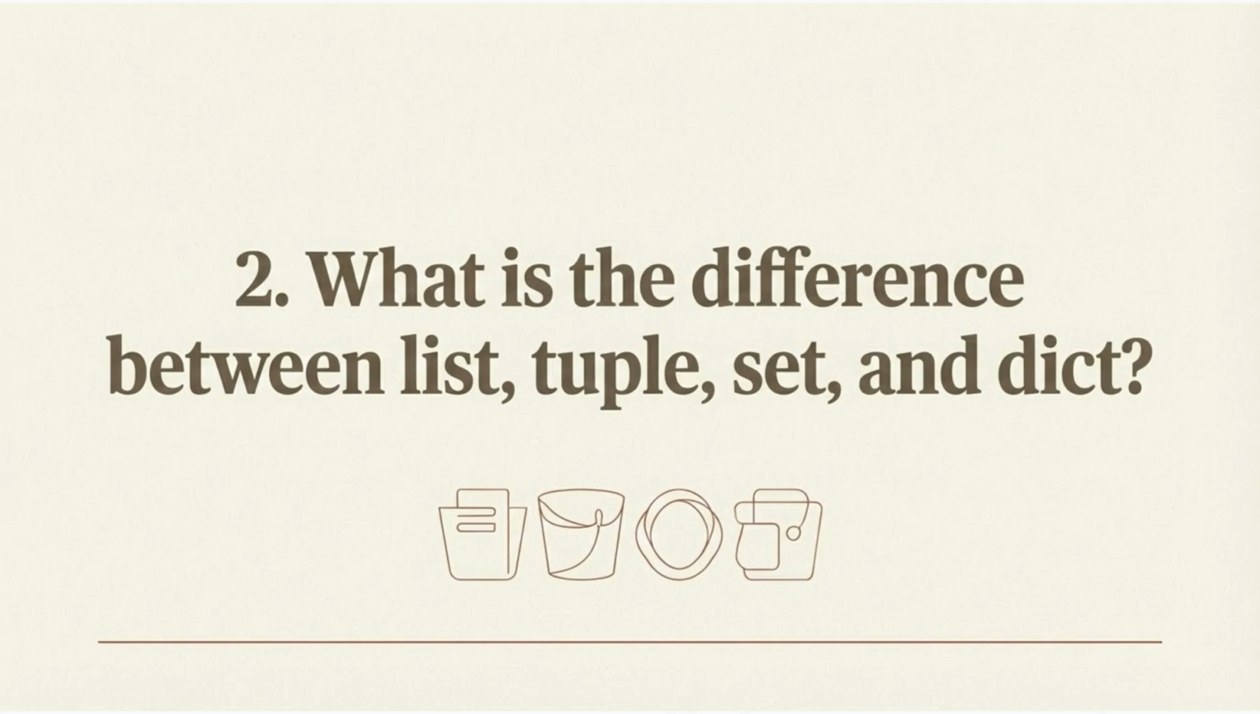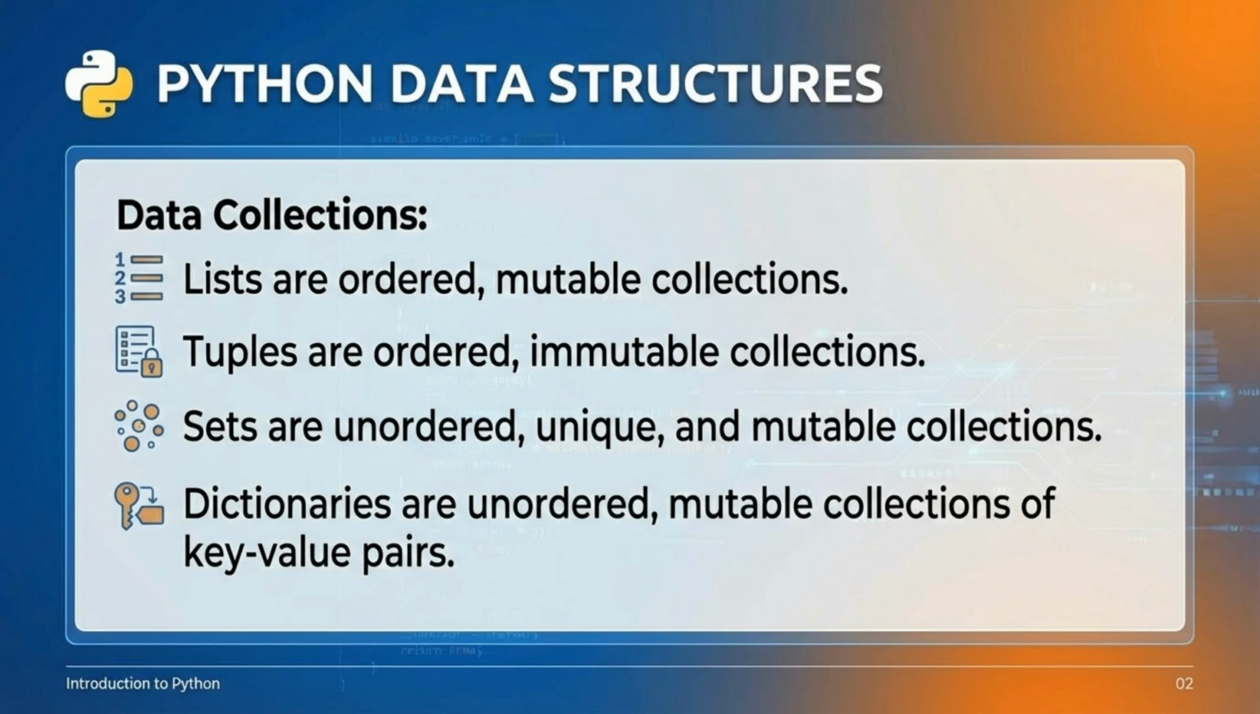Next, let's explore the difference between list, tuple, set, and dict. Lists are ordered, mutable collections. Tuples are ordered, immutable collections. Sets are unordered, unique, and mutable collections. Dictionaries are unordered, mutable collections of key value pairs.